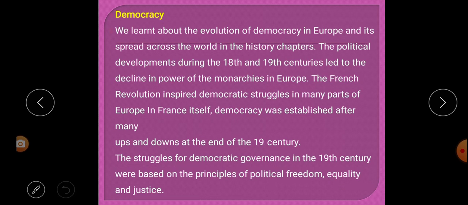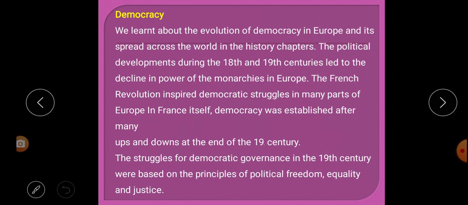So in this paragraph we learn how democracy in Europe began and how it spread, which we have learned in the history chapter. The political developments during the 18th and 19th century led to the decline of power of monarchies in Europe. That means because of political development in the 18th and 19th century, the monarchy system in Europe declined.